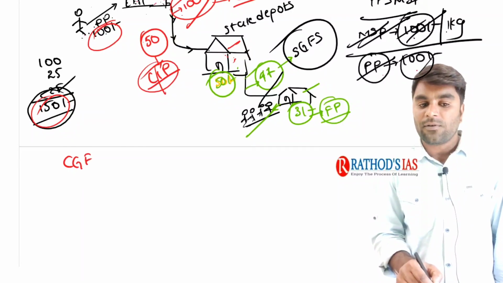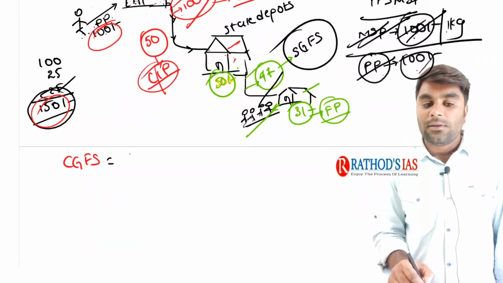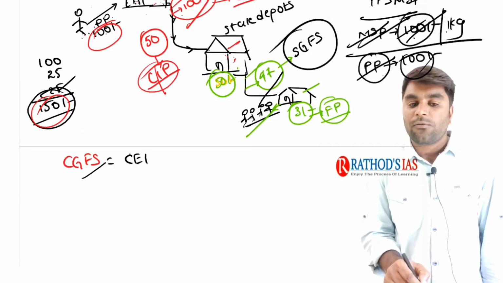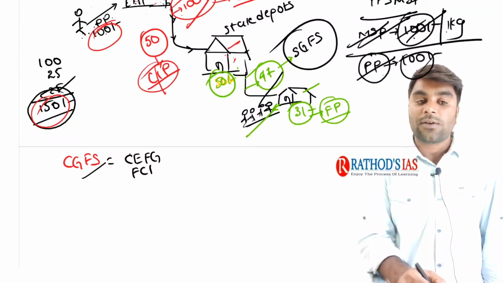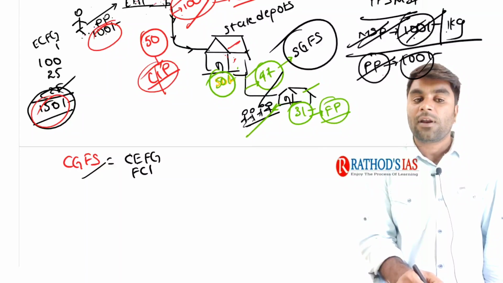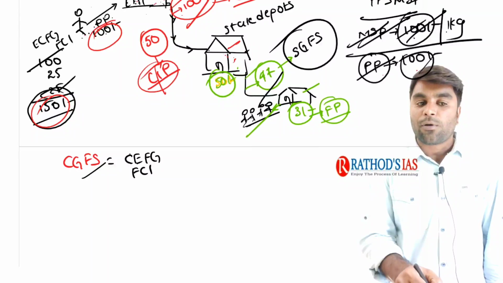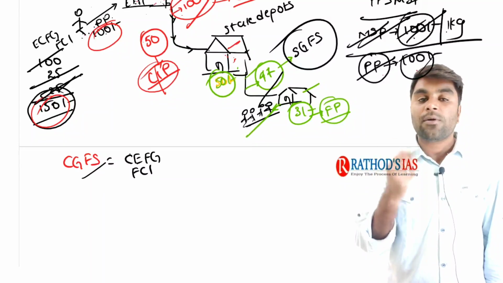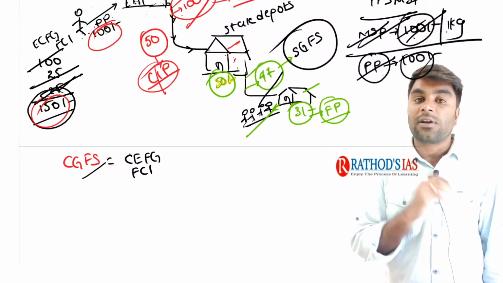Now central government food subsidy. How do we express them technically? See, here the central government food subsidy is technically expressed as the economic cost of food grains for the FCI. We call this 150 rupees as economic cost of food grains for the FCI. Remember, economic cost of food grains for FCI. So the three important components of economic cost of food grains for the FCI are procurement price, nothing but MSP, the transportation cost as well as distribution cost.